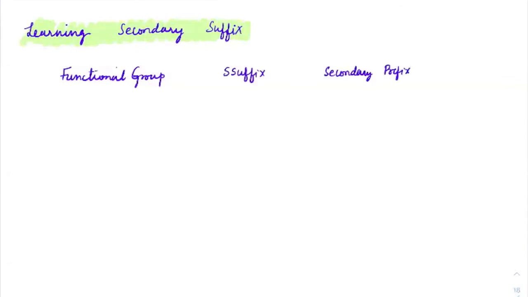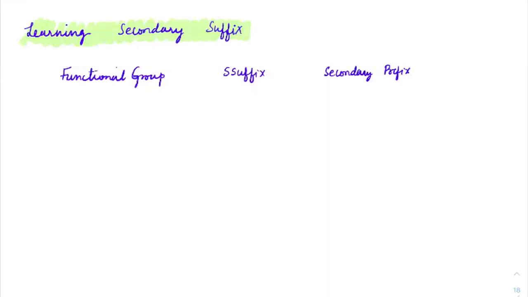Now you might be wondering how come secondary prefix name would come. See, every functional group in some or the other case can also behave as secondary prefix. Then secondary prefix can also be used at that point. But anyways, right now our objective is only about secondary suffix.